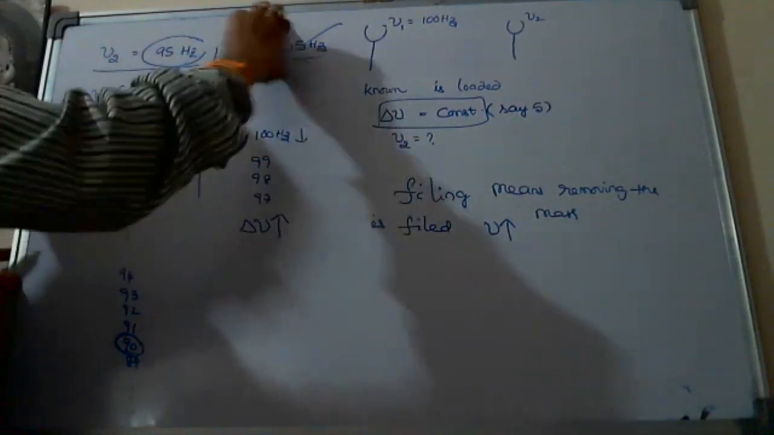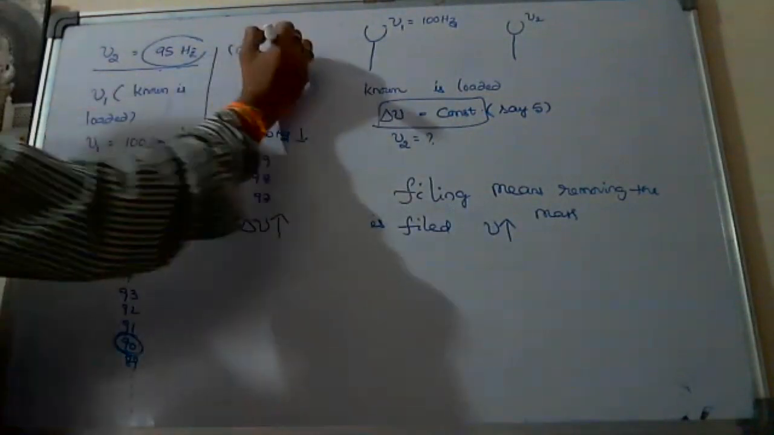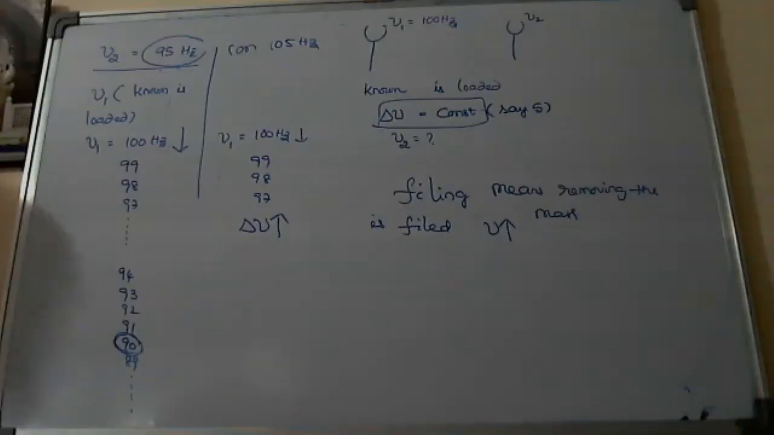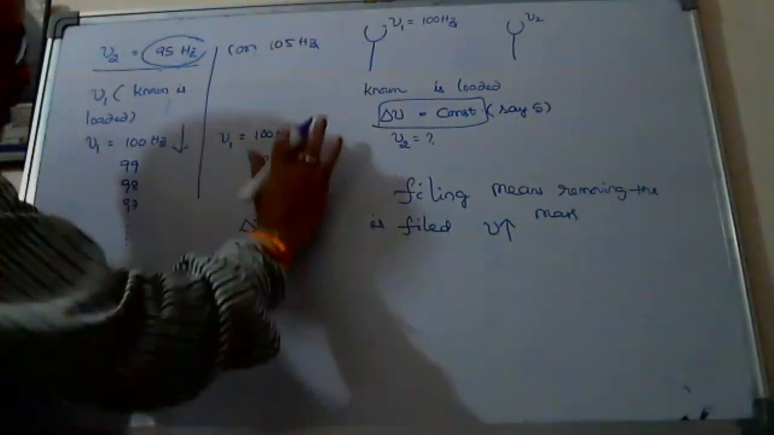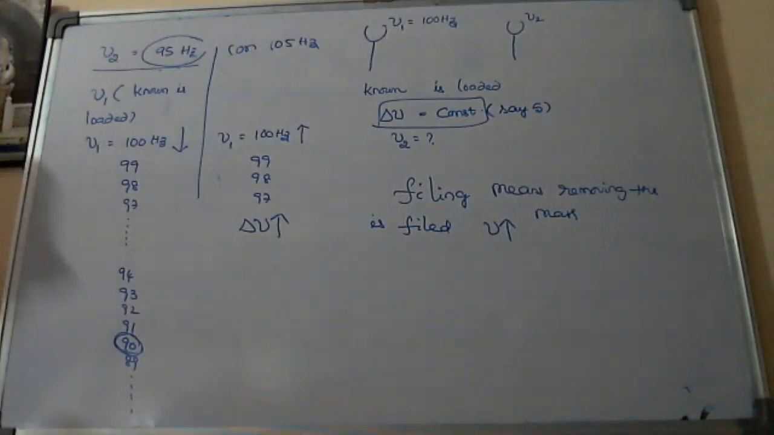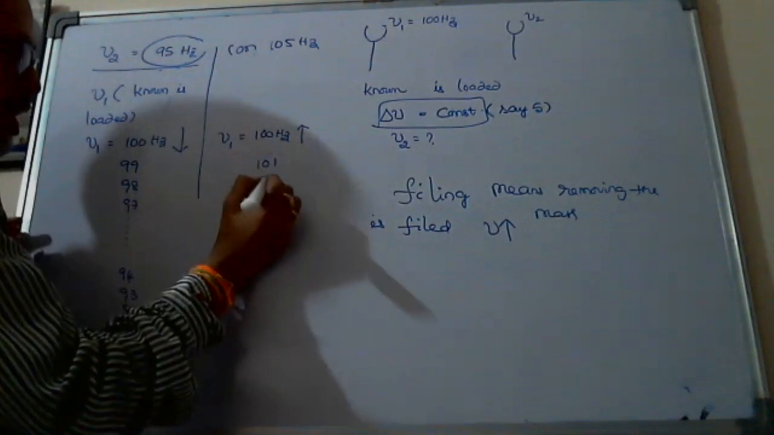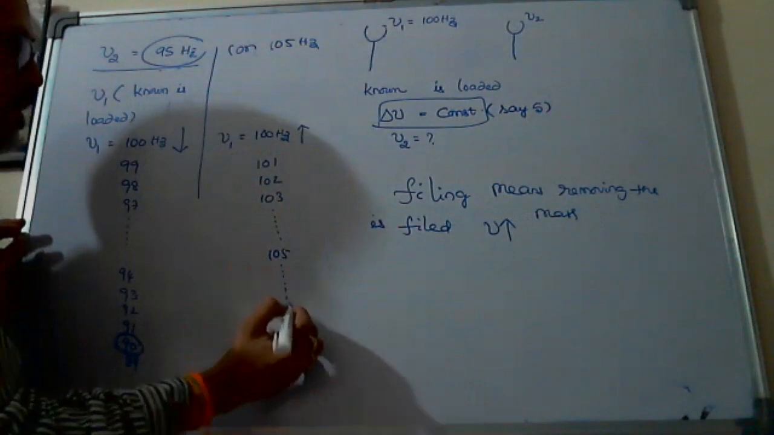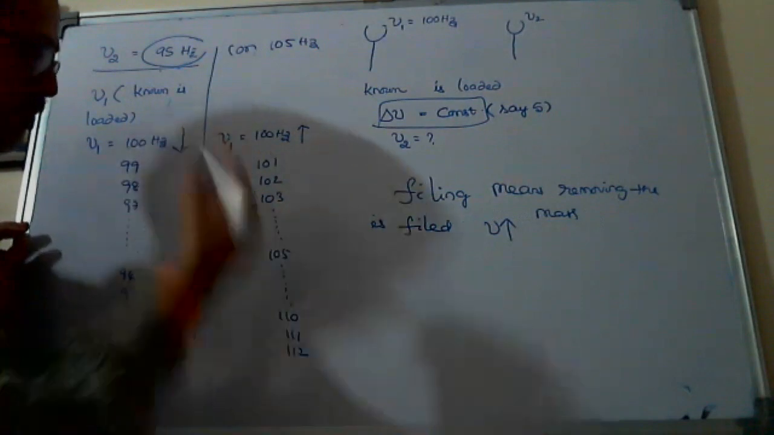Dangerous models, these are all. Okay, sir. 105 and 95. Delta nu remains constant. Okay. And known is filed. Known is filed means frequency increases. Same question. Frequency increases means these are not the values. Increases suppose to 101, 102, 103, so on, 105, so on. Here increases to 110, 111, 112.